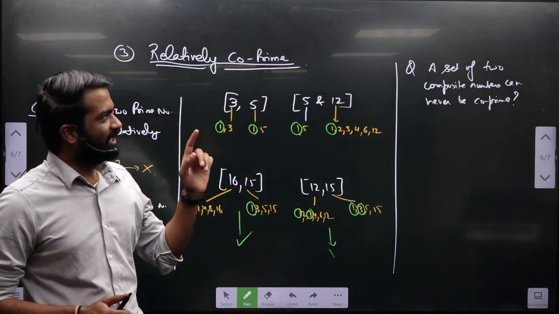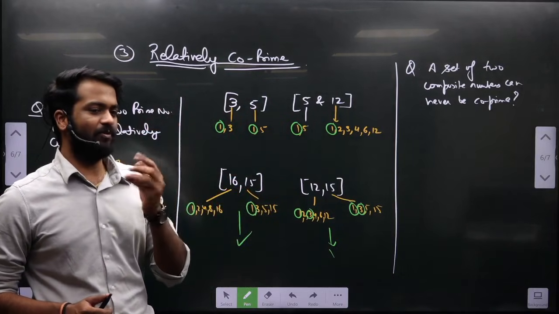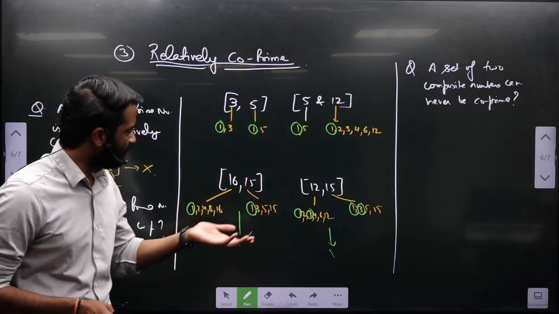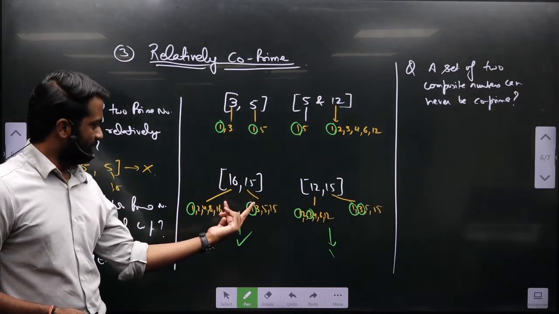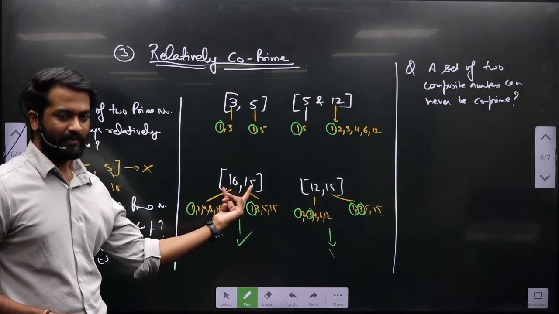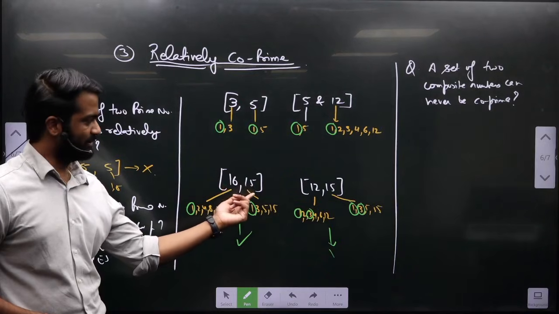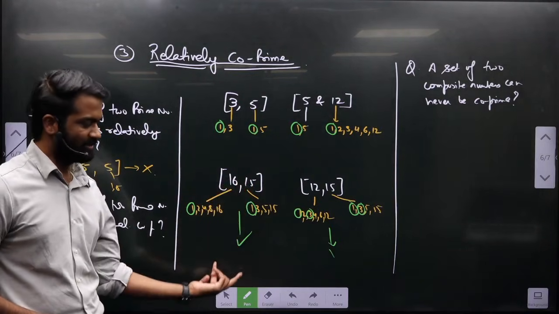See, a set of two composite numbers can never be co-prime. See, the answer is almost in front of you. Now this is a set of co-prime numbers. Sorry, composite numbers. This is composite, this is also composite, and they are co-prime.